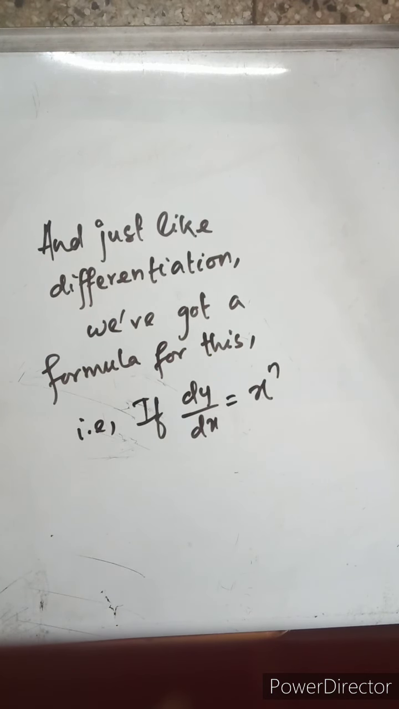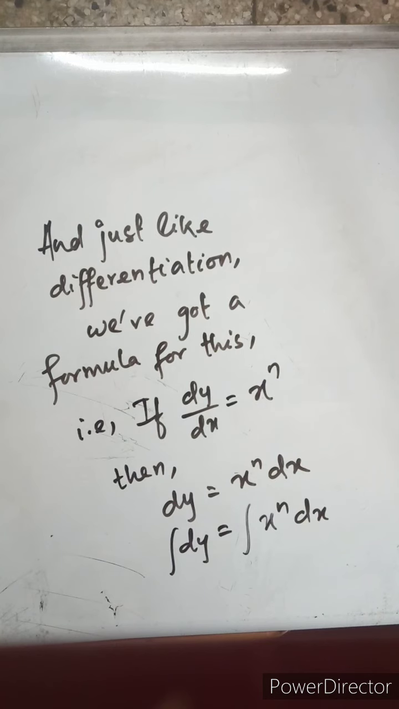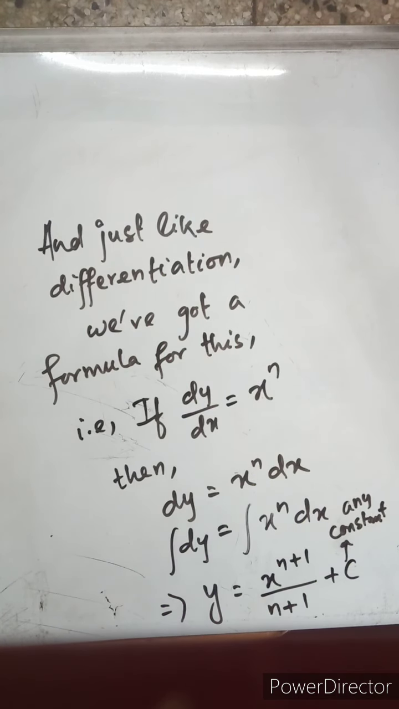If we have dy by dx equal to x to the power n, again n is just a number, a constant, then dy has to be equal to x to the power n dx. Integration of dy will give me integration of x to the power n dx. So y is equal to x to the power n plus 1 divided by n plus 1 plus c, that is any constant, just an arbitrary constant. This is the formula that we obtain after integrating.